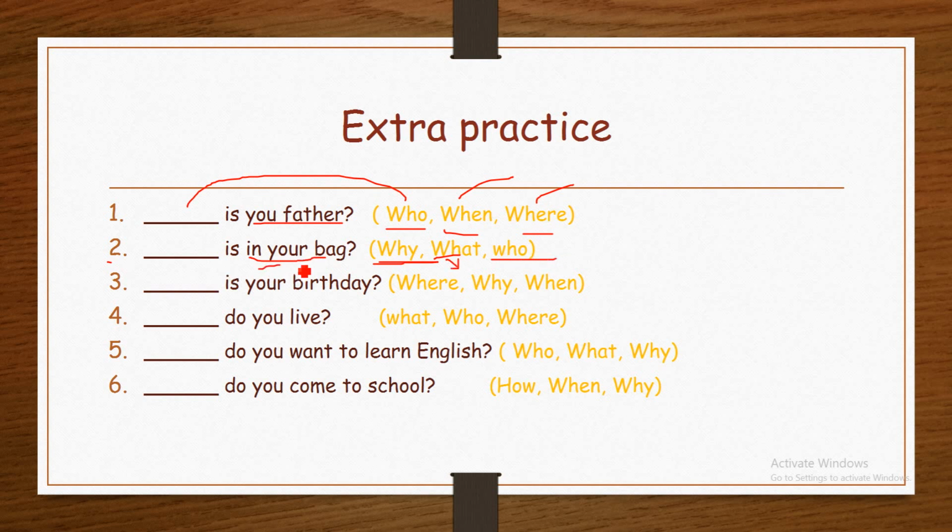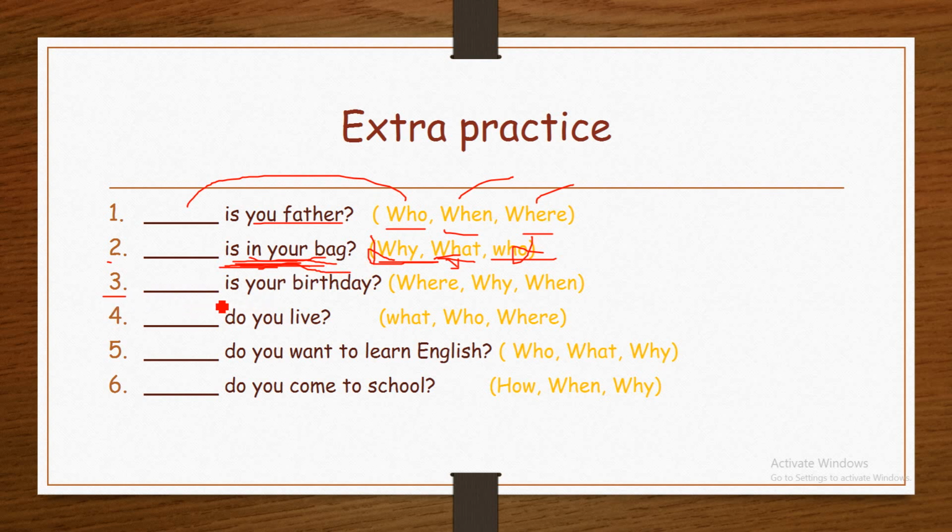Here we have bag, it's not a person, therefore it's not correct. And why? Here the question is not about justification, not about reason, therefore why is not correct too. What is the correct answer? What is in your bag? It's asking about an object. What's in your bag?